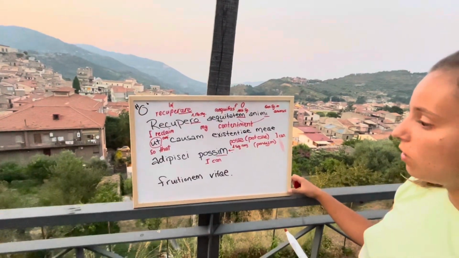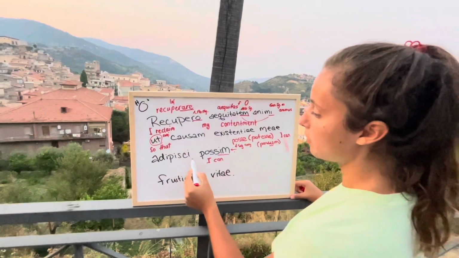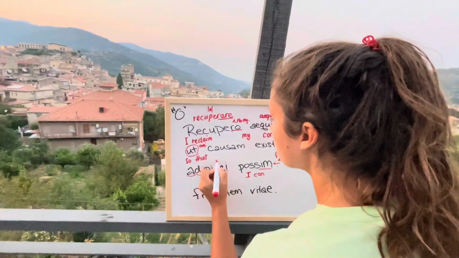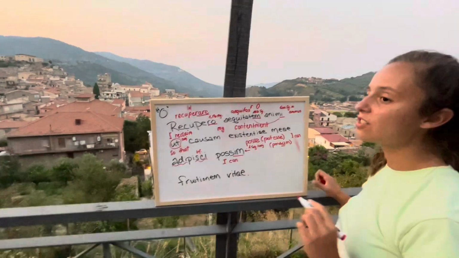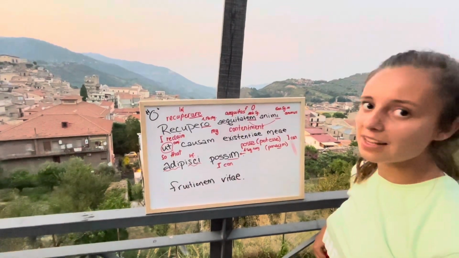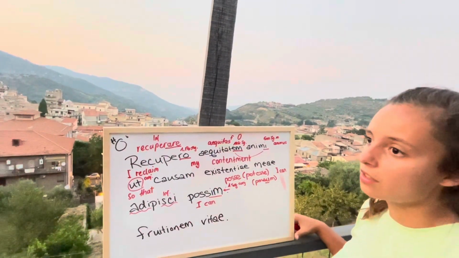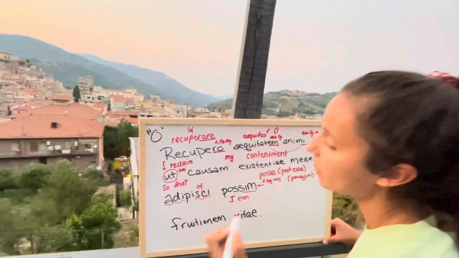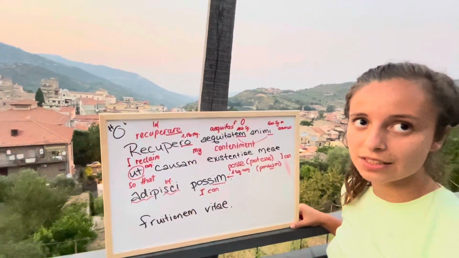And then we go on with, I guess, because we already did the predicate here. This is also part of the predicate. I always do it like this because it's an infinitive in this case. Adipisci. And it's a passive word. So it's so many things you have to learn in Latin. Actually, it looks like a lot right now. We can't do it step by step. I do other lessons where I talk about the different word classes and everything. You know what I'm saying? Like, this is a passive verb, but you translate it as an active verb in English. You understand?